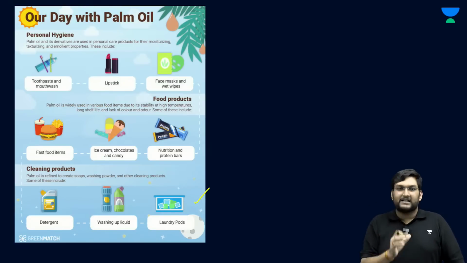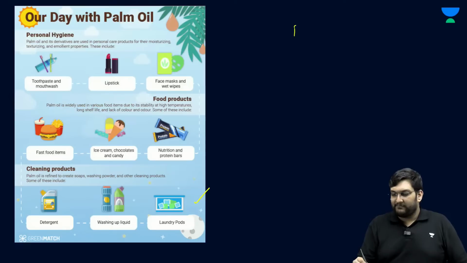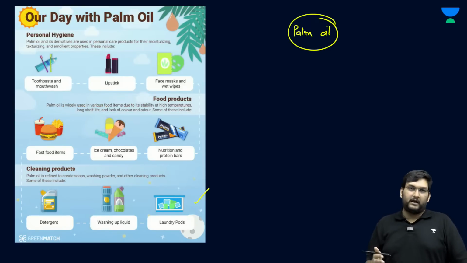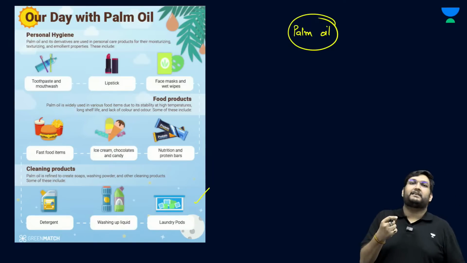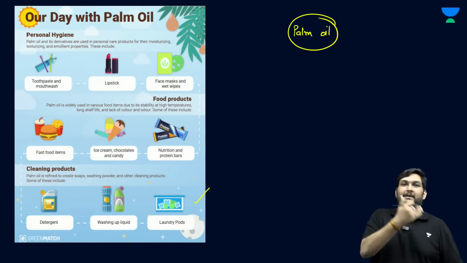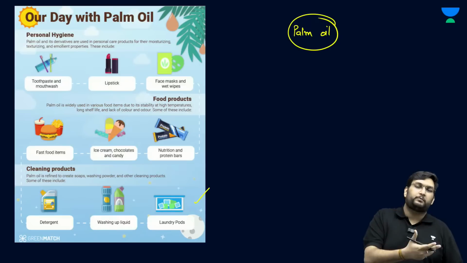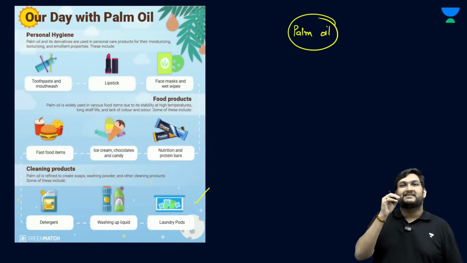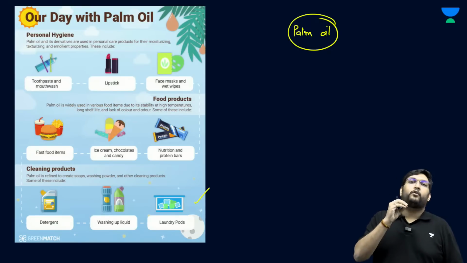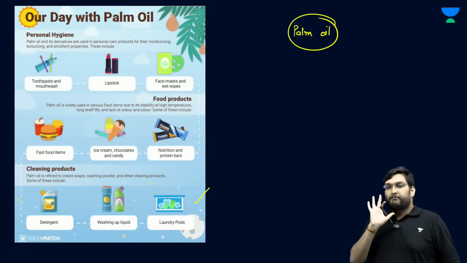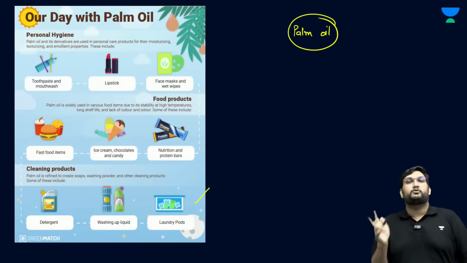Now, the concerns with palm oil are, firstly, when palm oil is added to most of these products, it has a certain chemical reaction with the chemicals which are added, for example, in toothpaste or lipstick, and therefore it is generally dangerous to use palm oil on the skin or for food production. But palm oil has two other issues also.